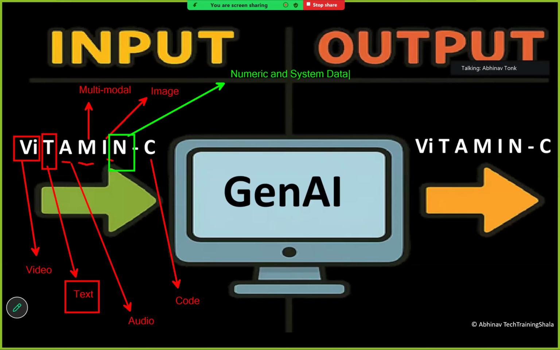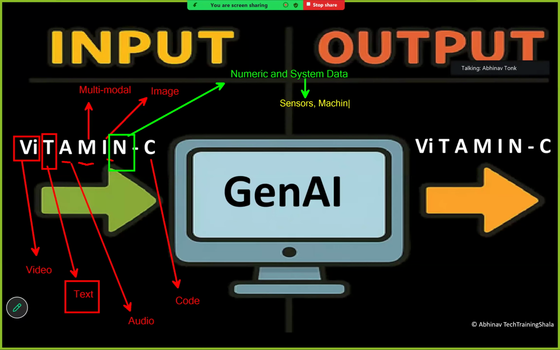N basically stands for numeric and system data. What is numeric and system data? This is data produced by some system. Those systems can be sensors, so data generated by sensors can act as input.